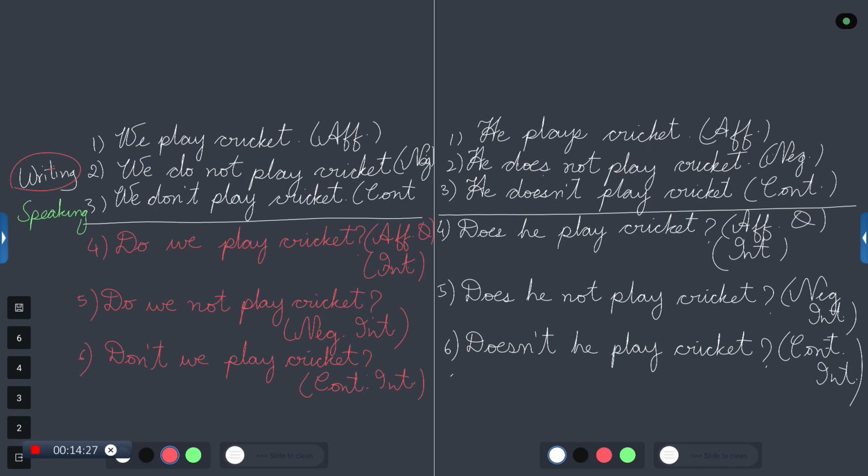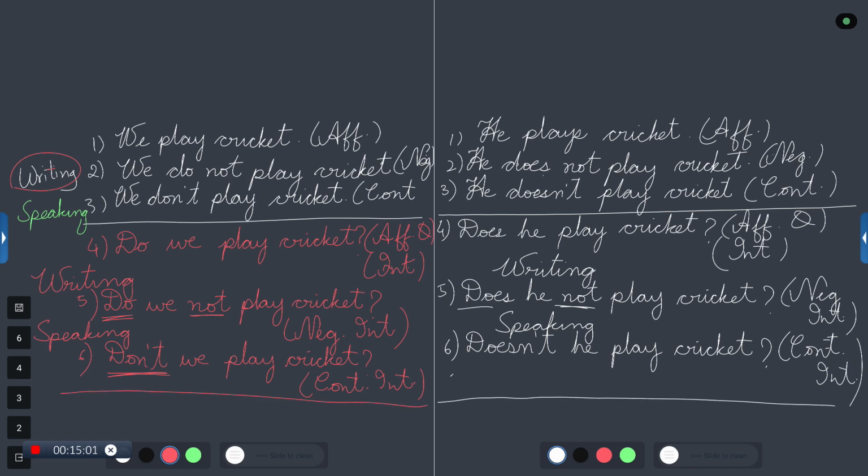Please remember the rule again. When you are using it in the expanded form, do and not are separate. We can use it for writing. When we have it joined together, what do we use it for? Only speaking. Is this understood? Same thing here. Does and not are separated, we use it for writing. And when it is joined, we use it for speaking. So, these are the questions that we have: three sentences and then the three questions.